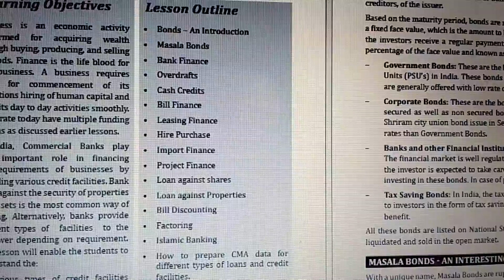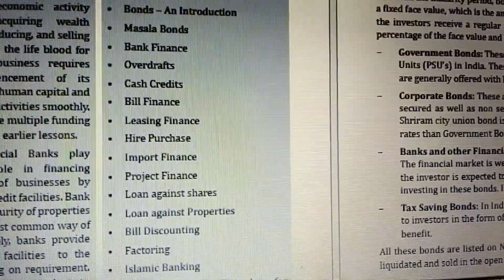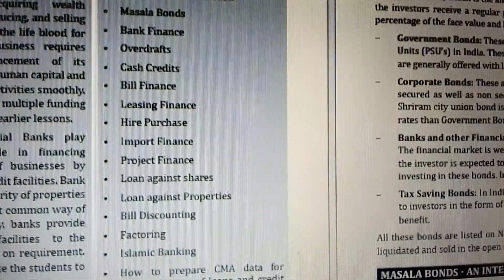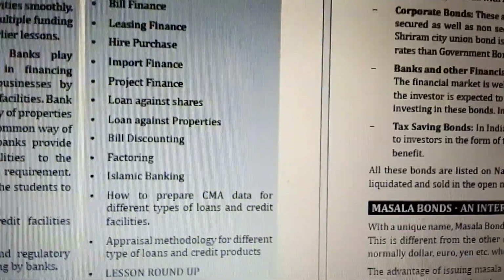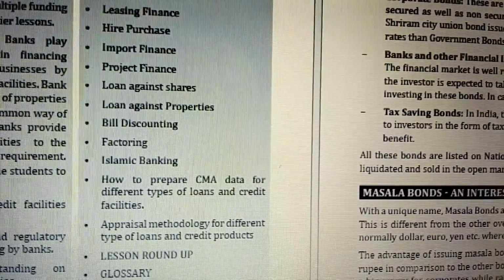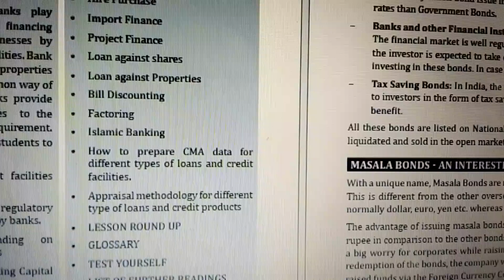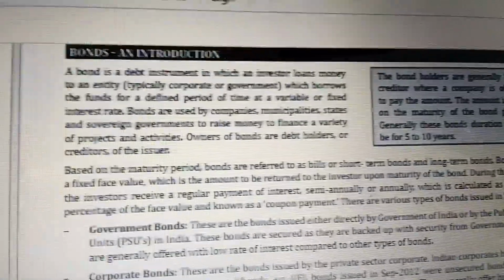Now, bonds and introduction: masala bonds, bank finance, overdrafts, cash credits, bill finance, leasing finance, hire purchase, import finance, project finance, loans against shares, loans against properties, bill discounting, factoring, Islamic banking. How to prepare CMA data for different types of loans and credit facilities, appraisal methodology for different types of loans and credit products, lesson note of glossary, list of other things. Okay, now bonds and introduction.